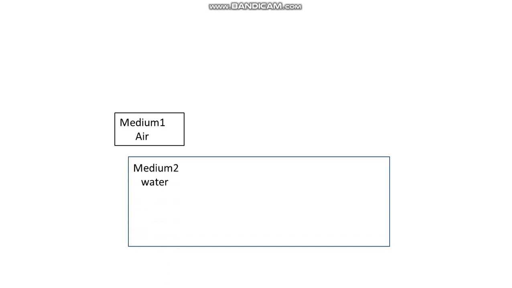So medium 1, I am taking here air. Air is medium 1. Next, medium 2, I am taking one example, that is water. To separate medium 1 and medium 2, that surface we are calling the interface. So what is the interface? A surface which separates medium 1 and 2, that is the interface.